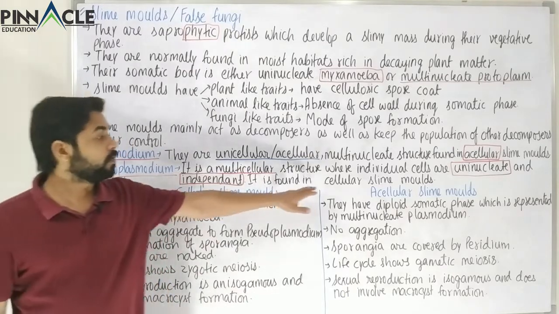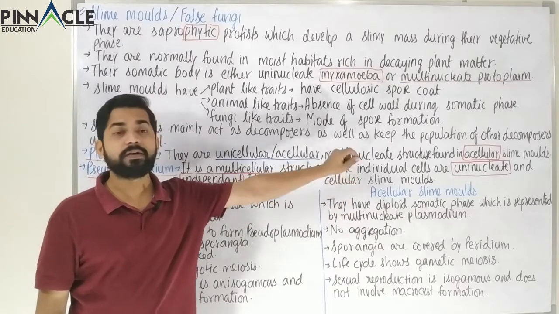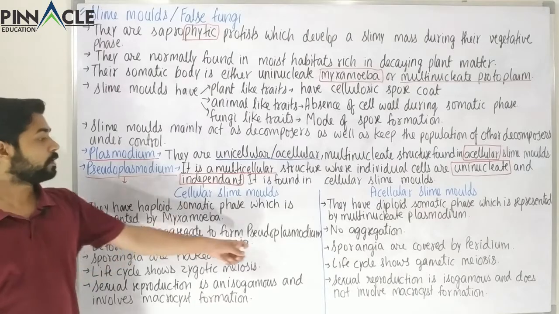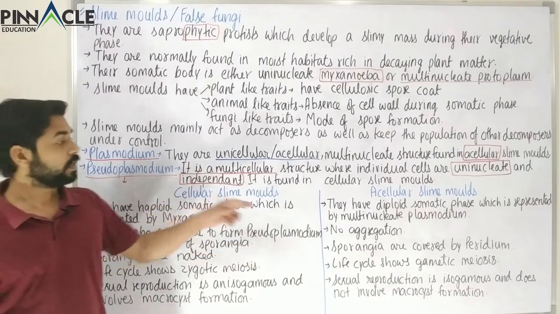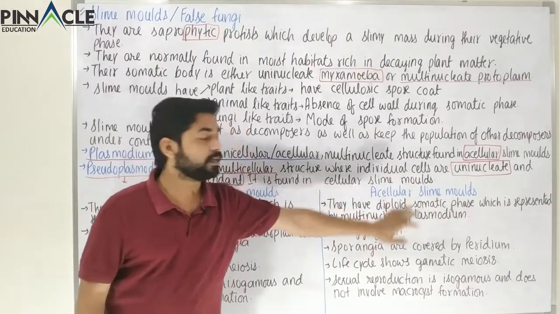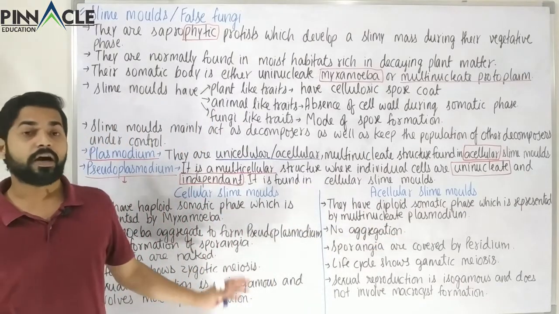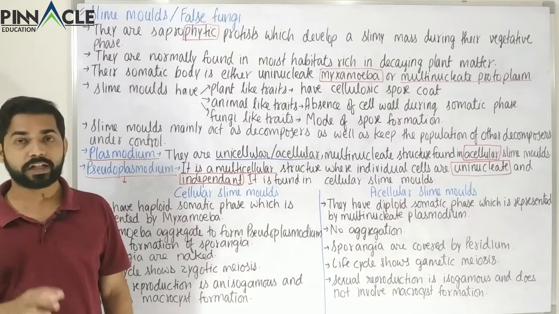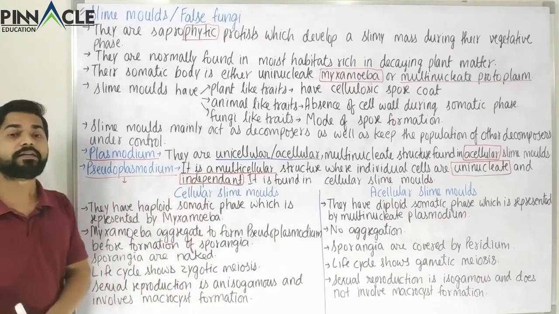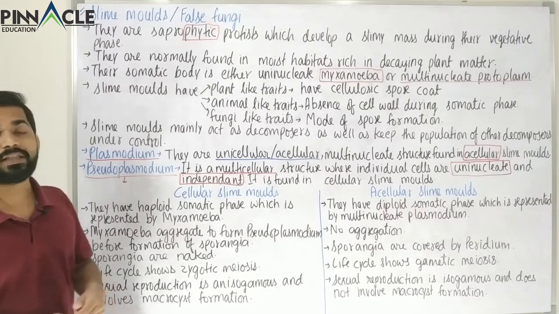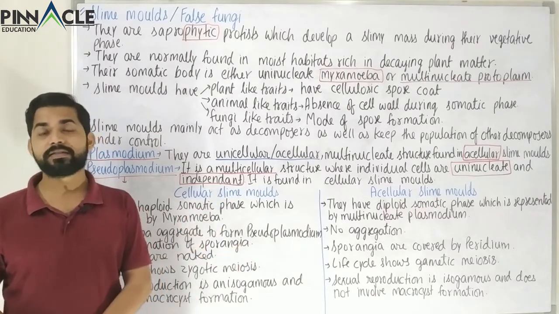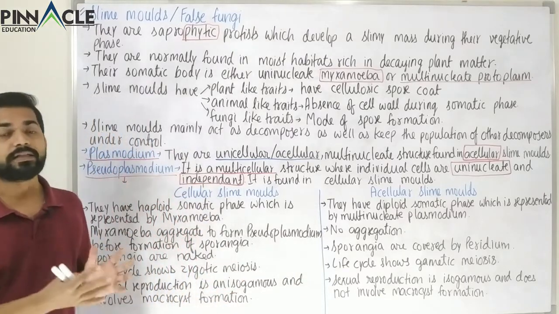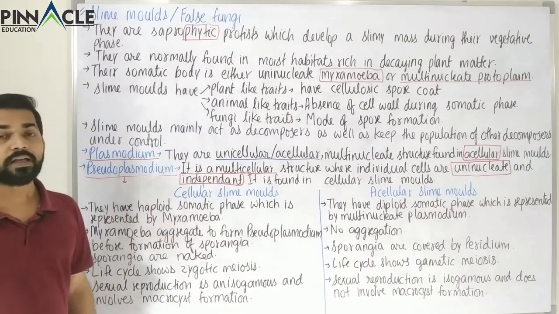Now it is found in cellular slime molds, and that was found in acellular slime molds. So we will see here that myxamoeba or Pseudoplasmodium is occurring in cellular slime molds, and this Plasmodium is occurring in acellular slime molds. Now these are the two types, or we can say the two categories of slime molds, and we have to understand the differences between these two. So instead of studying the definition and characteristics, if we directly compare these two, then we can easily understand their features and also differentiate between these two.